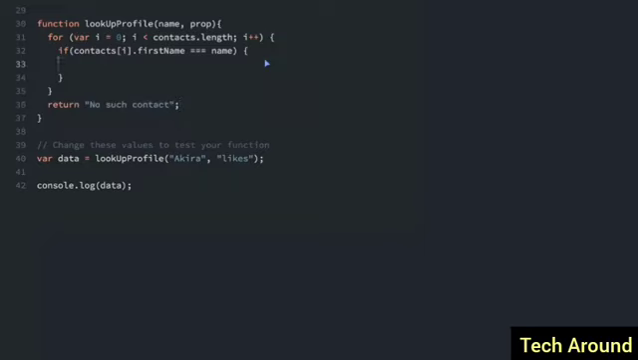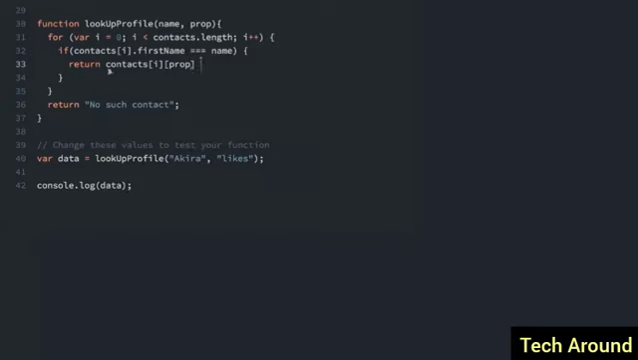However, if it is in the array, we're going to do something else. If the name is in the contacts list, we're going to return the value of the property that was passed in. So return contacts[i][prop]. This will return the value of that property that was passed in. However, there's another case, which is if the property does not exist, we return "No such property".